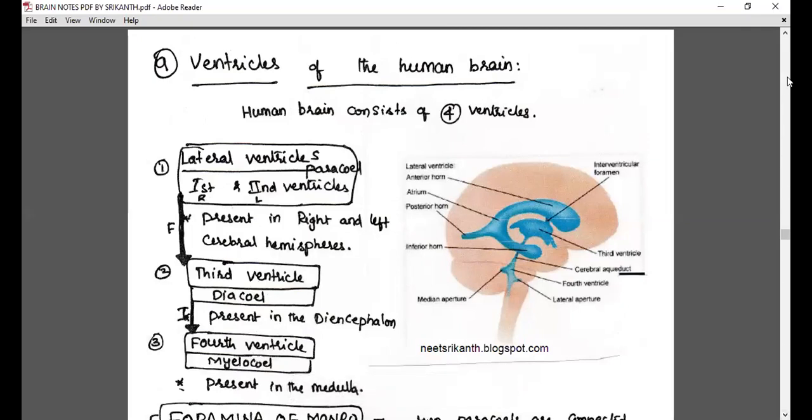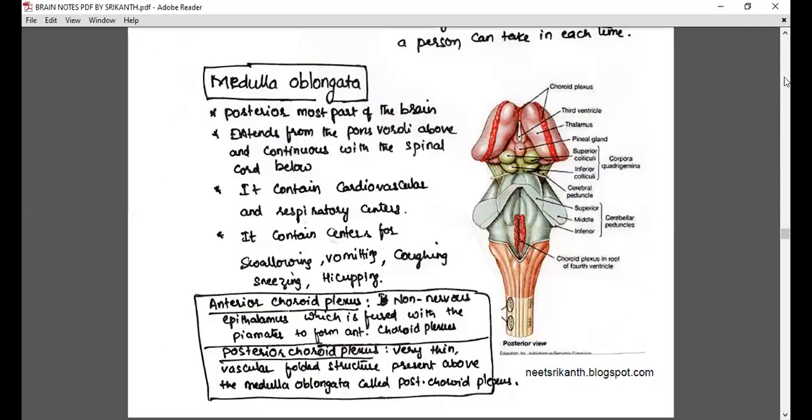Anterior choroid plexus and posterior choroid plexus. But let's take it out. Once, what we said, it is a non-nervous portion. That means vascularized, blood vascular system. Epithalamus, which is fused with the pia mater to form the anterior choroid plexus. Posterior choroid plexus, you can see both here actually. The red color, vascularized, blood capillaries is that.